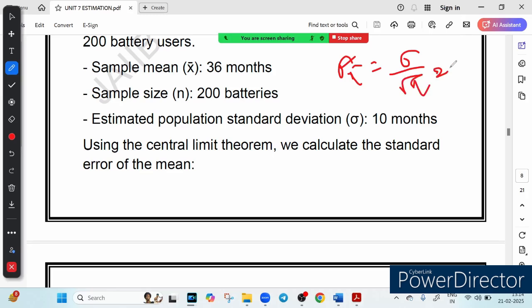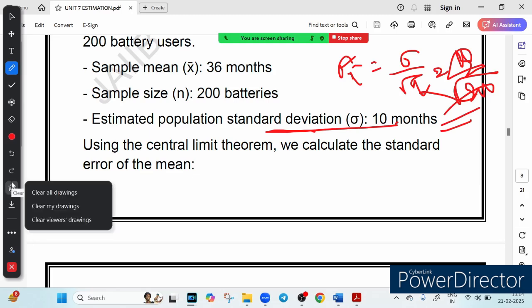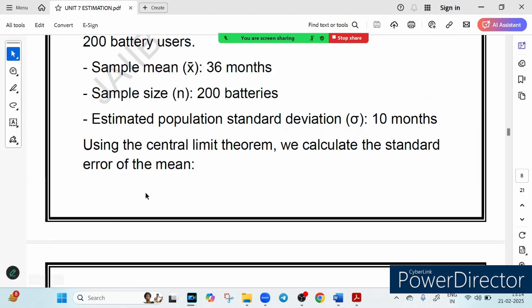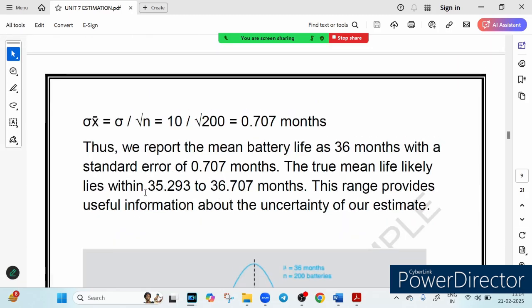What is sigma here? Sigma here is the population standard deviation, which is 10. And what is root n? Root n is root 200. So after calculation, you will get 0.707 month. So you can see it here. Let me show you. Yeah, here it is, 0.707 month.